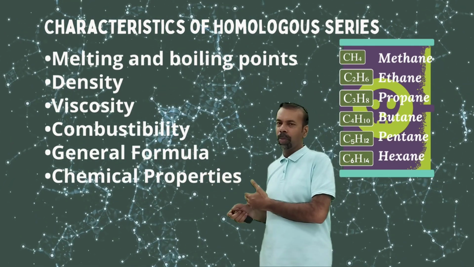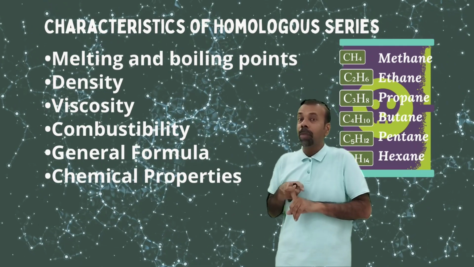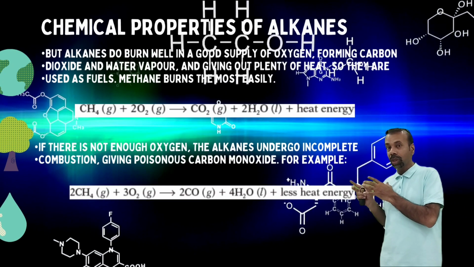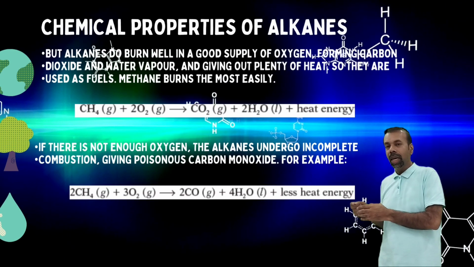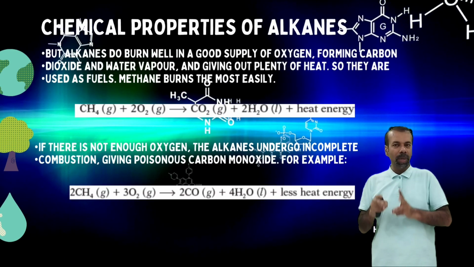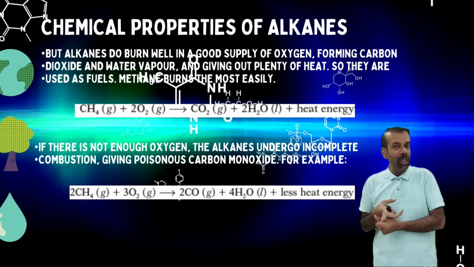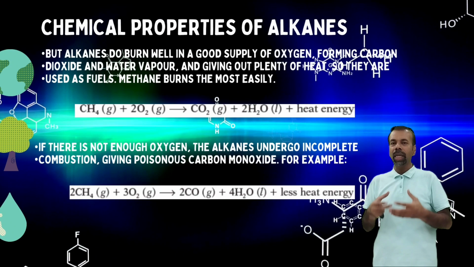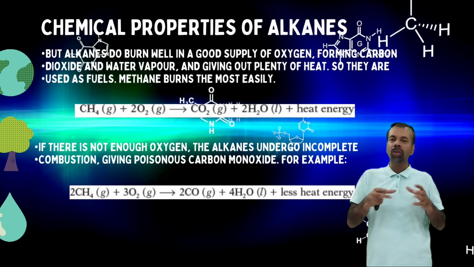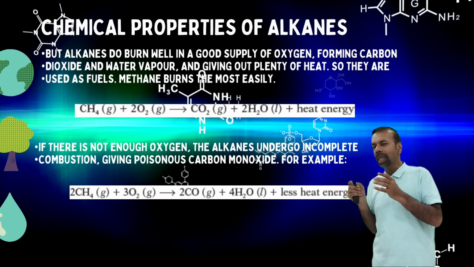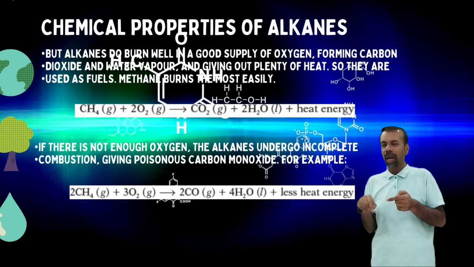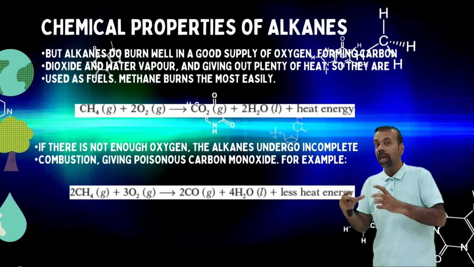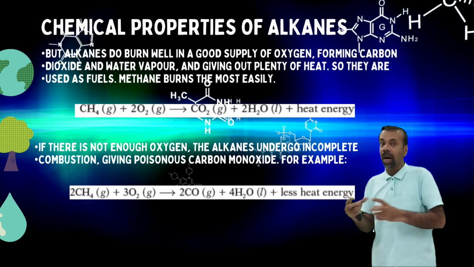What are the chemical properties of alkanes? Number one is combustion. Alkanes can be used as a fuel. When you combust an alkane, there are two types of combustion. One is complete combustion, which takes place in the presence of an abundant supply of oxygen. In this case, water and carbon dioxide will be made. And incomplete combustion happens when there is less supply of oxygen. In incomplete combustion, there will be water and carbon monoxide.